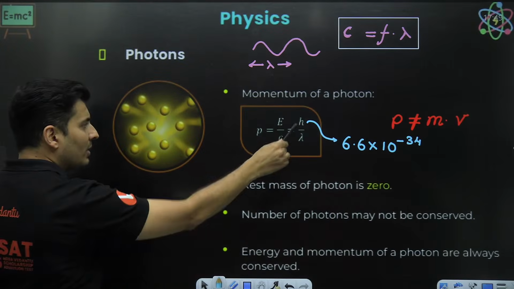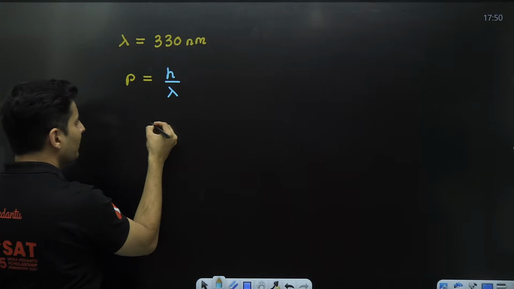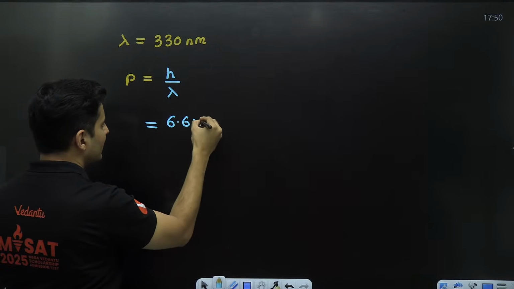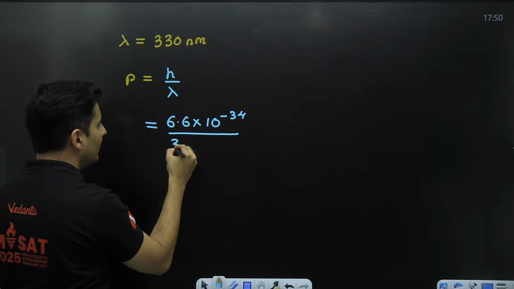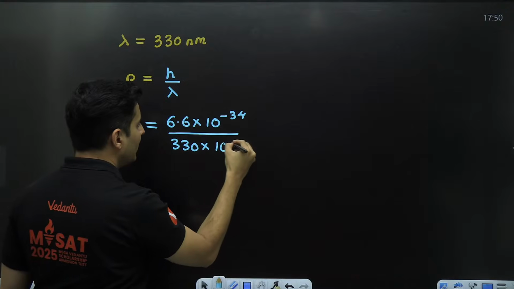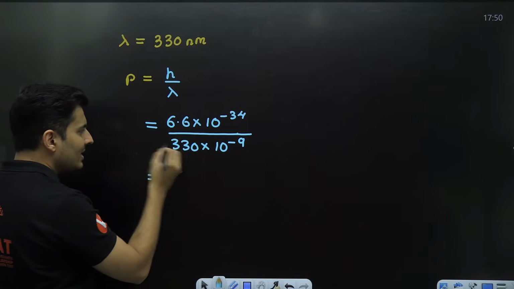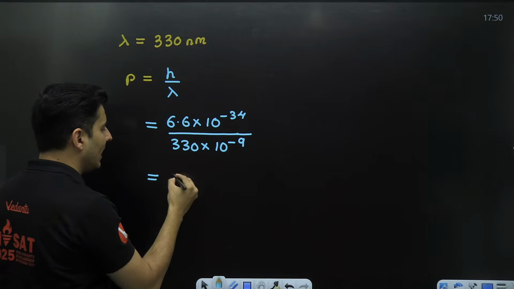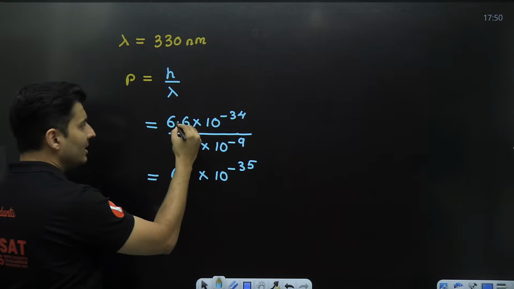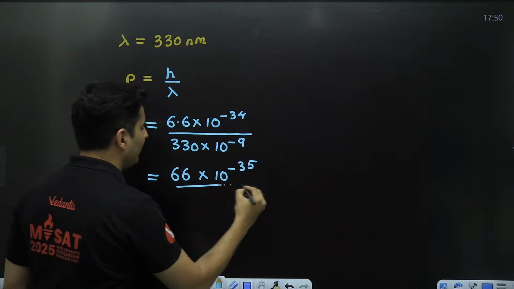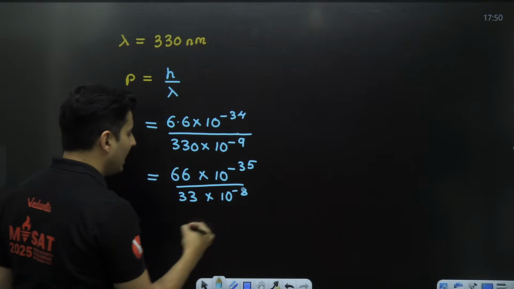Momentum of a photon formula is h by lambda or E by c. Better to use h by lambda because lambda is given to me. What is the value of h? 6.6 × 10 to the power negative 34. What is the value of lambda? Well, 330, but that is nano. Nano means 10 to the power negative 9. Is that right? Okay. What we can do is, I see the number 33 and 66. I got an idea. I will write this as 66 × 10 to the power negative 35. The decimal I have swallowed in the power of 10. In here, I will take 33. I will swallow this 0. So it will become 10 to the power minus 8.